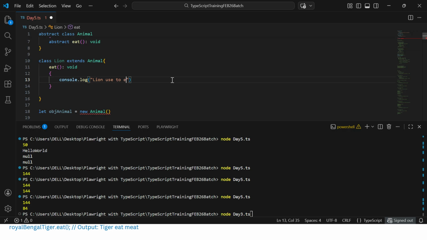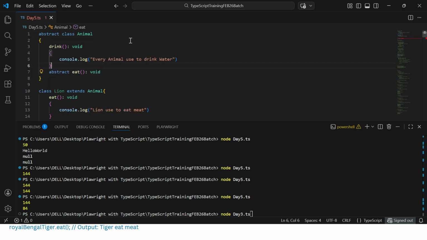Right, now I can give it: Lion used to eat meat, because that is the way I can vary it. The method is common, but I did not give the body. Now from Animal I can create n number of classes, but the eating structure for each animal varies. So I just define the method only, but did not have any body. Now whenever I'm creating any class, I will give the body accordingly. Lion, tiger, I can give that they will eat meat. In case it's deer, goat, they will eat grass. In case it's an elephant, they will eat fruits, vegetables, like that. In case of a human being, we can create a class called Man or Human.